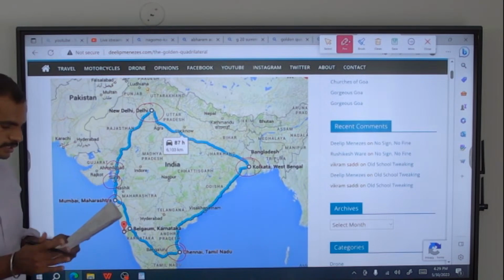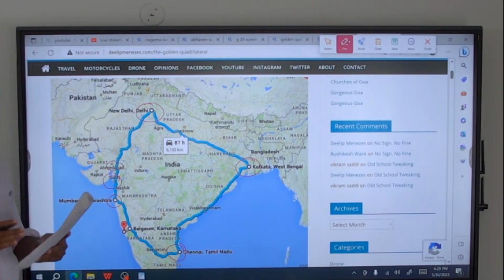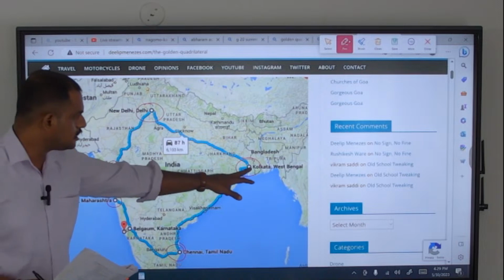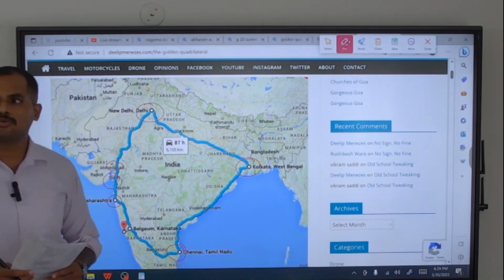So statement 1 says the East-West Corridor under the Golden Quadrilateral connects Dibrugarh and Surat. No, it's not right. It's Kolkata as well as Surat. Statement 1 is wrong.